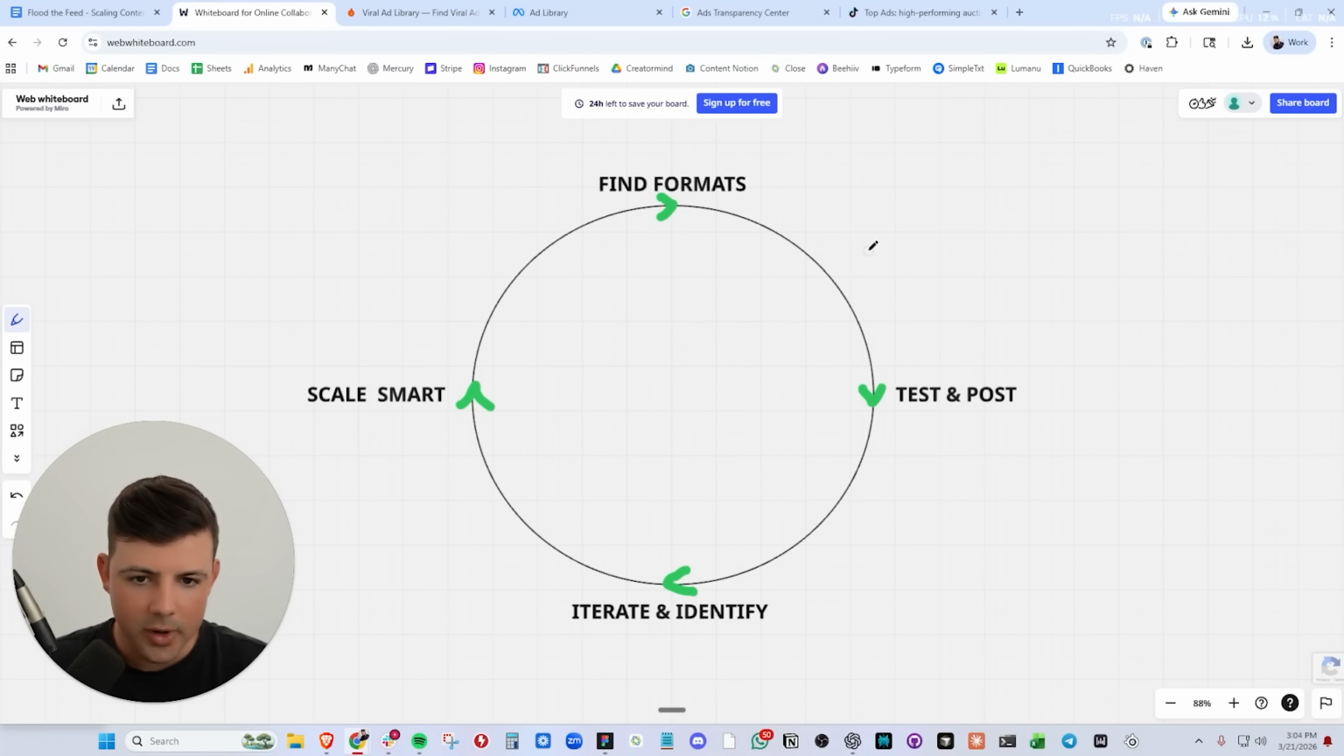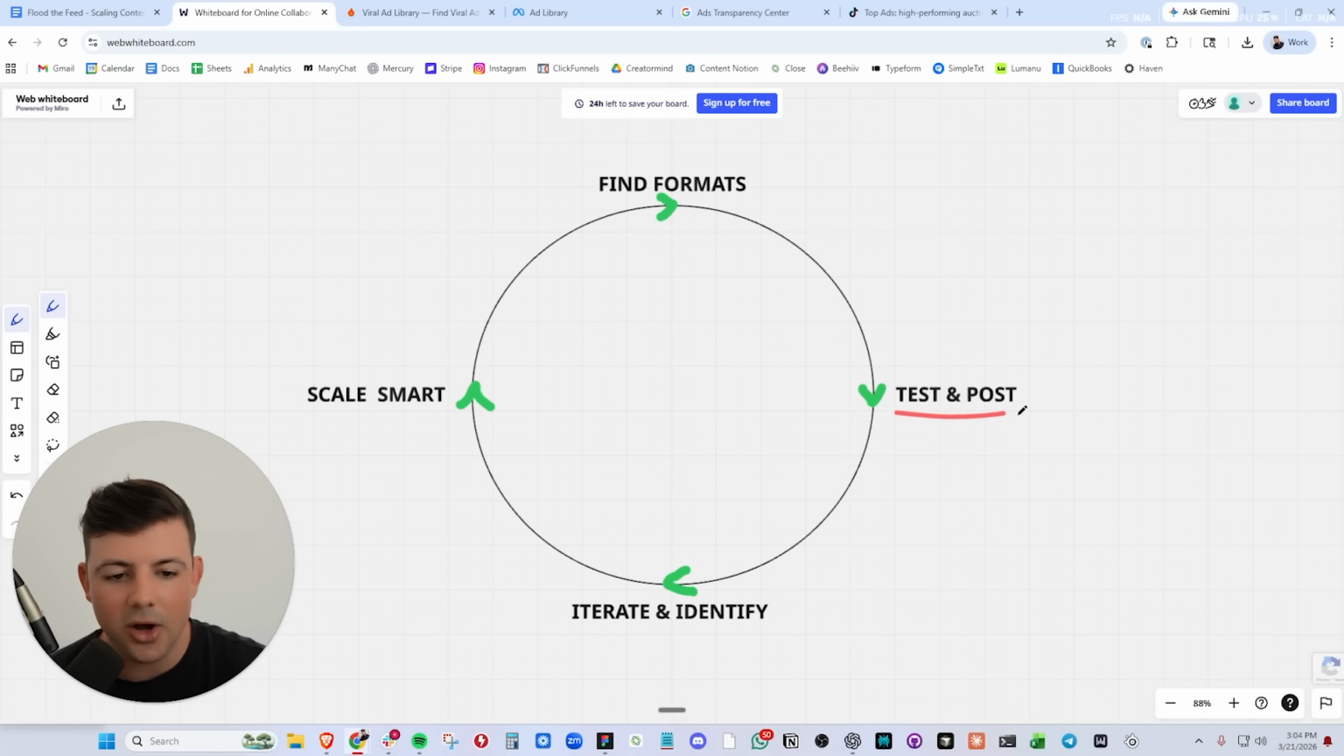Let's get into it. Real quick, just to visualize all of this for you before we jump into it, this is going to be the cycle that we are going through. We are going to find winning formats in your niche. We're going to test and post content based on these formats at scale. Again, you will not have to create any of it. Creators will test and post for you. We're going to iterate and identify on the winners of our test posts, and then we're going to scale that content in a smart way.